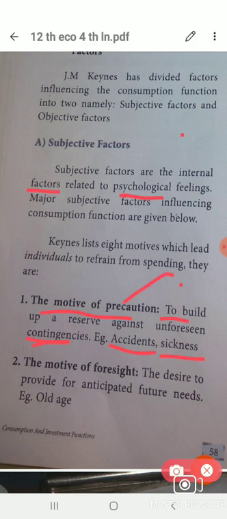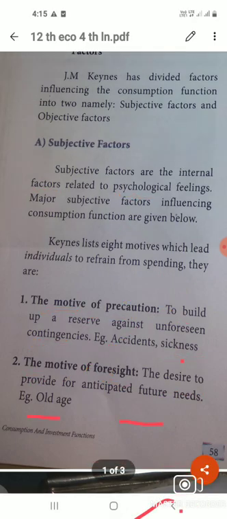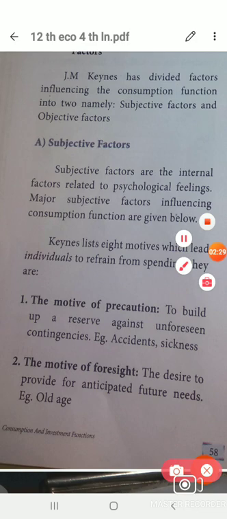Second one is the motive for foresight, the desire to provide for future need. People keep some of the amount in their bank for what purpose? After 58 years, that means the government retirement age, you know, and a private person also can work only up to some age. After some age they cannot work, so for their future need some amount is put in the bank. That is called the motive for foresight.